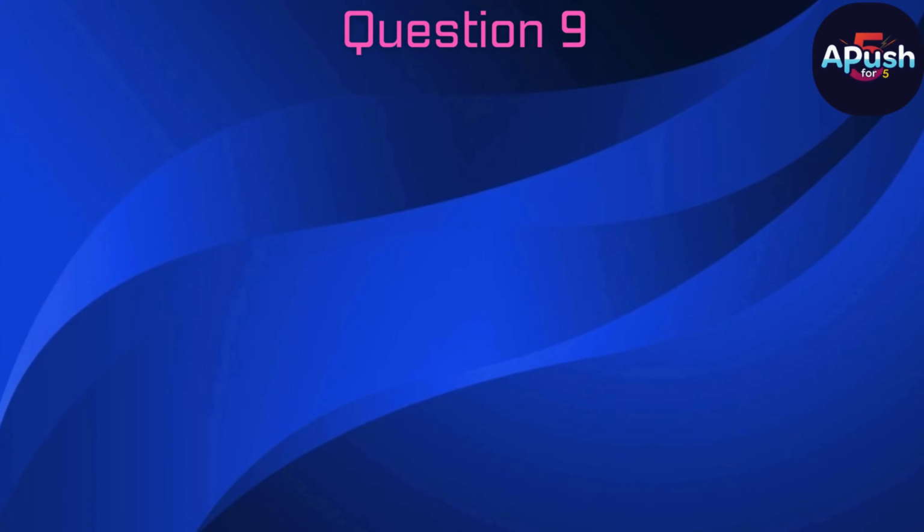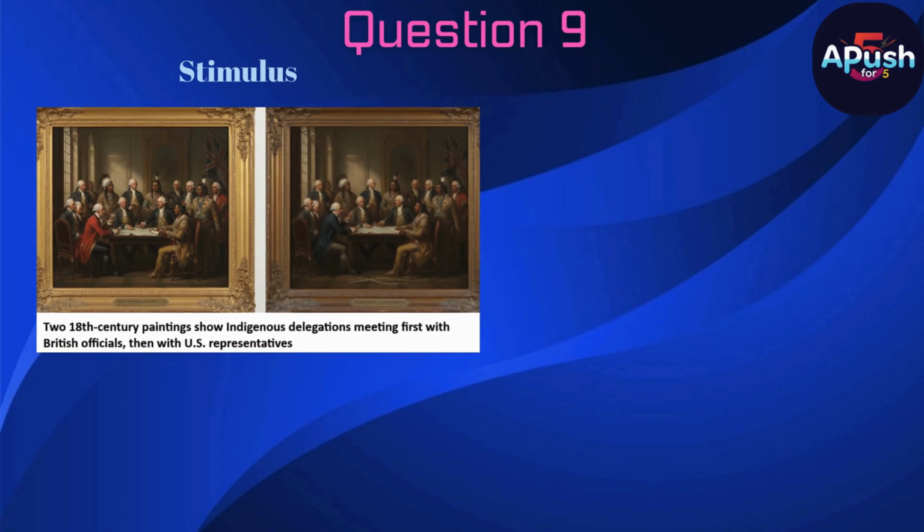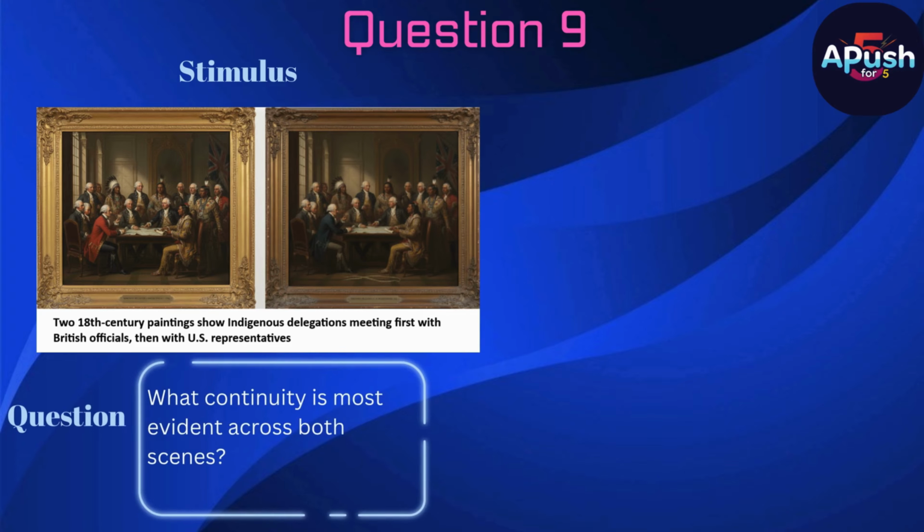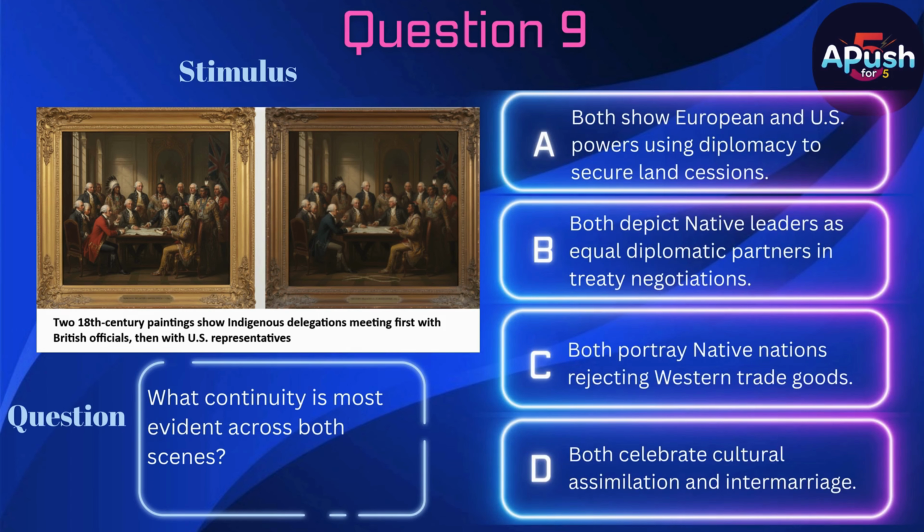Question 9. Stimulus. Two 18th century paintings show indigenous delegations meeting first with British officials, then with U.S. representatives. Question. What continuity is most evident across both scenes? A. Both show European and U.S. powers using diplomacy to secure land cessions. B. Both depict native leaders as equal diplomatic partners in treaty negotiations. C. Both portray native nations rejecting Western trade goods. D. Both celebrate cultural assimilation and intermarriage.